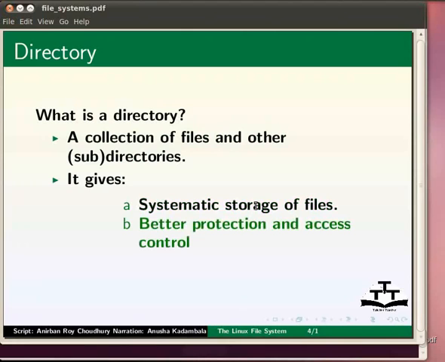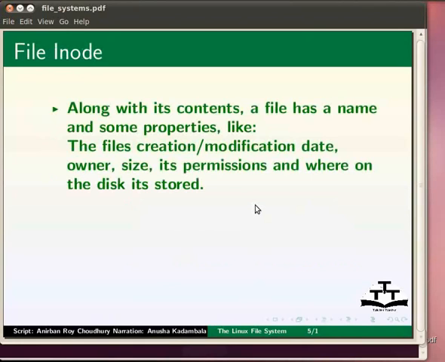It allows different users to have their own directories with their files which others cannot access or modify. Also, if there are no directories, all the files on the system need to have unique names, which would be very difficult to maintain. Though these definitions of files and directories are good to get a general feel about them, they are not entirely accurate.